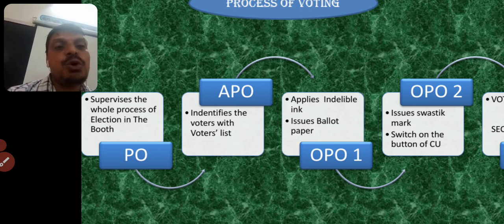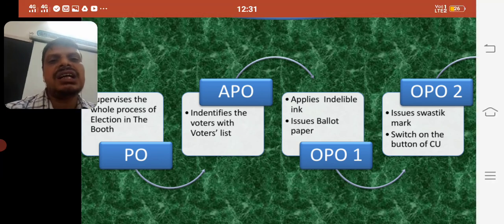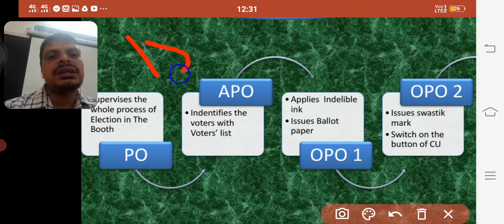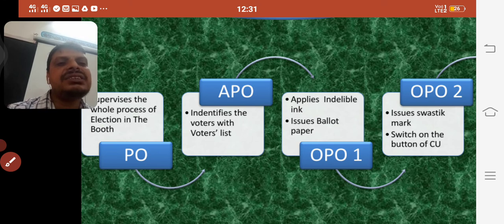Next, the voter may approach the first APO, assistant polling officer. He identifies the voter with his voters list. The voter has to carry some identity card, a voter identity card, or one of the 18 other cards given in the list of the Election Commission, like a bank passbook or driving license. After that, they approach the second polling officer, OPO1.